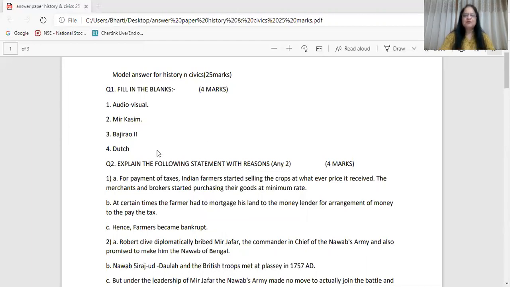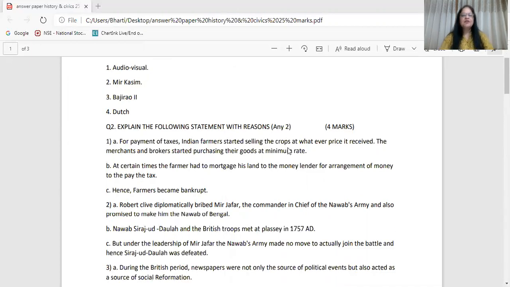Question number 2. Explain the following statement with reasons. Any two. How many questions were given? 4. Out of 4, how many were you supposed to write? 2. Let's understand. The first statement was: farmers in India became bankrupt. One question, 2 marks, so there should be 4 sentences. Let's see, you can check in your model answer.